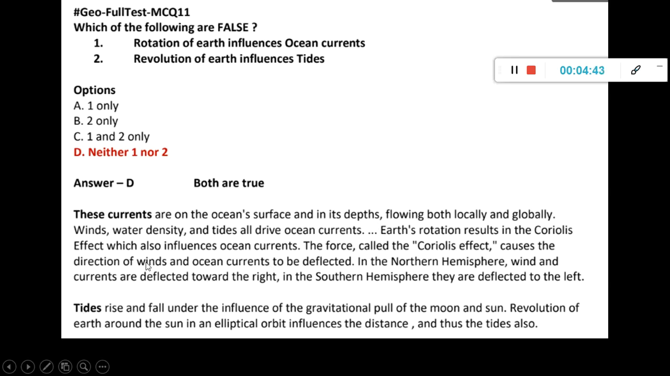And tides, if you know, they rise and fall under the influence of gravitational pull of the moon and sun. So revolution of the Earth around the sun in an elliptical orbit influences the distance and thus the tides also. So when something is revolving in an elliptical orbit, the distance will be different at different positions. So for that reason tides can be influenced when the revolution is happening. Okay, where it is, based on that the pull will be different.